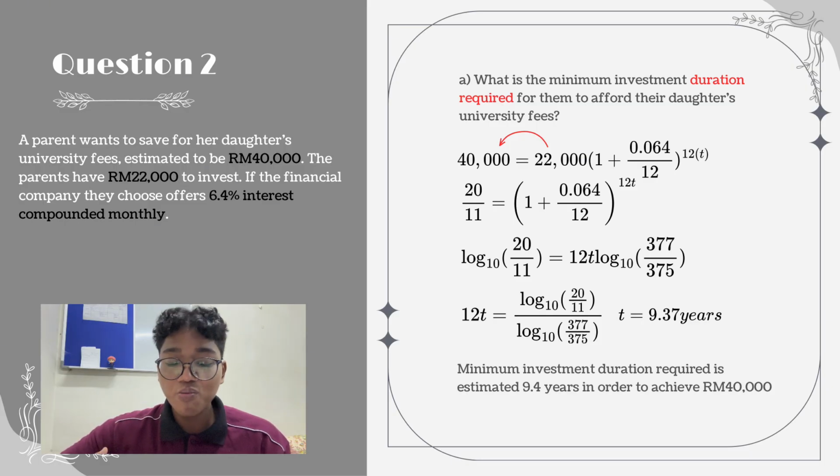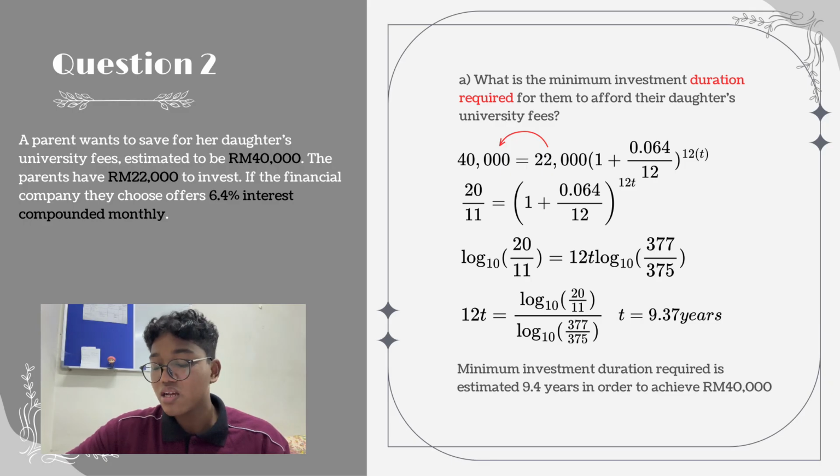So we will be using the formula S = P(1 + i)^n. So we put 40,000 = 22,000(1 + 0.064/12)^(12 × t). So in this equation, we must use log. For my answers, I put log 10 on both sides. First, we must divide 40,000 by 22,000, and then we get 20 over 11. So we put log on both sides.